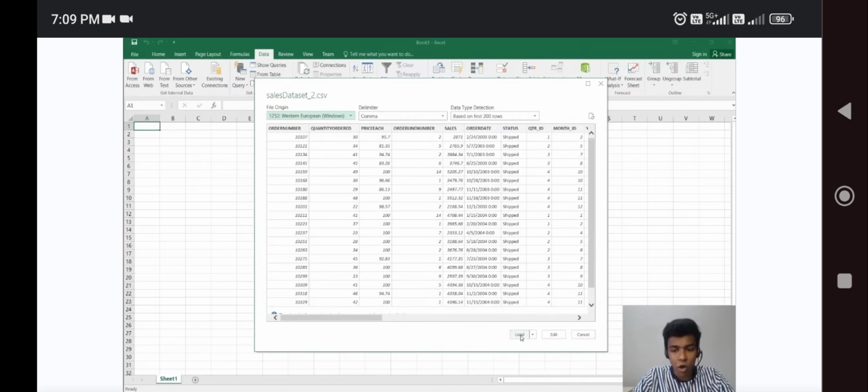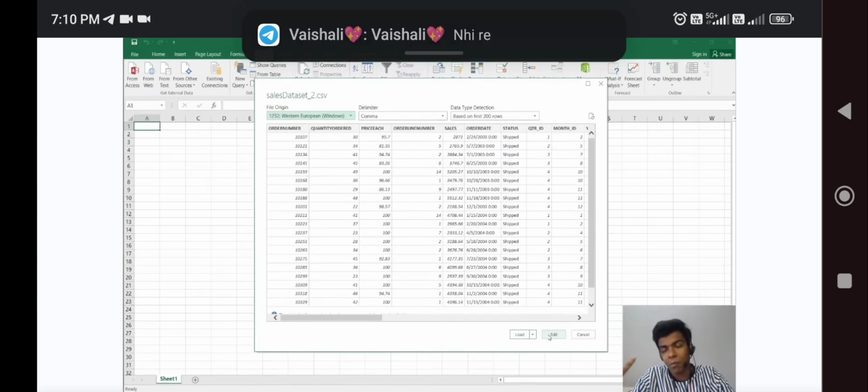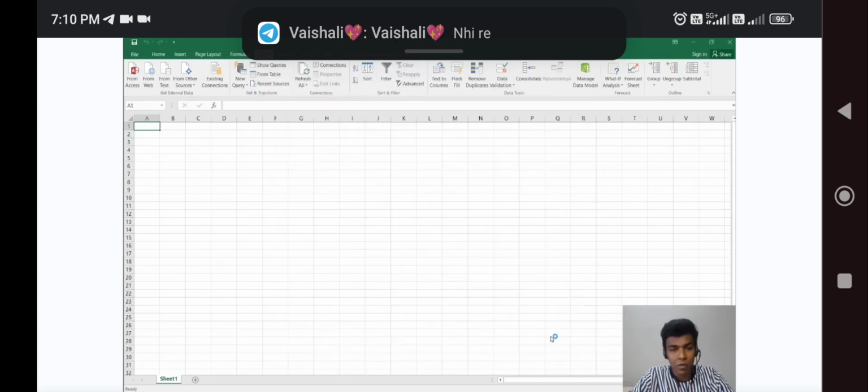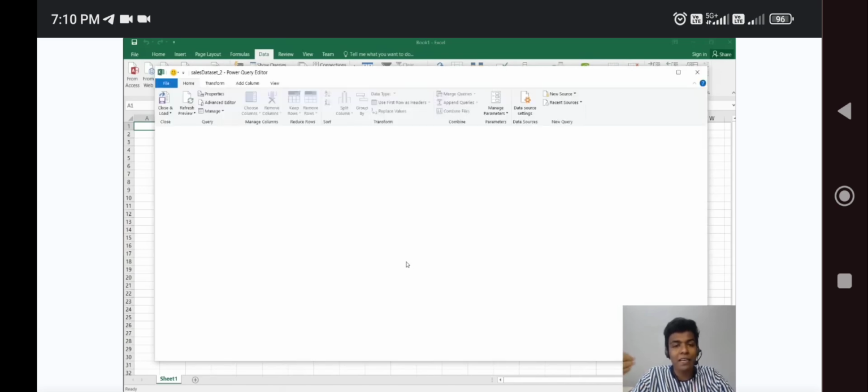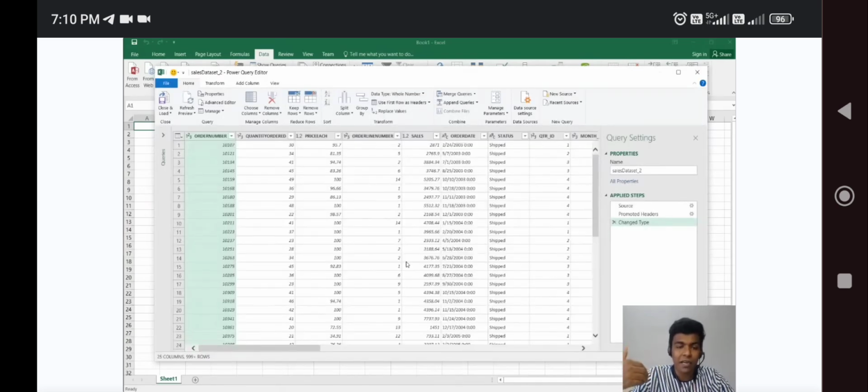Here there are the options Load and Edit. Which option do we need? We need to go for Edit. Why? Because there is a lot of unwanted data, and the data is not properly transformed. If you are not doing any transformation and use the raw data, definitely that is useless.